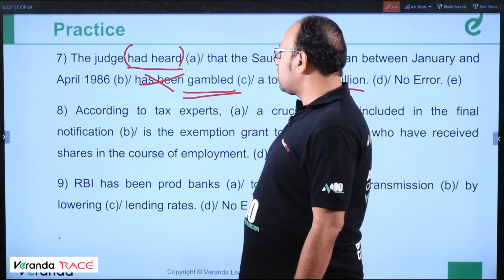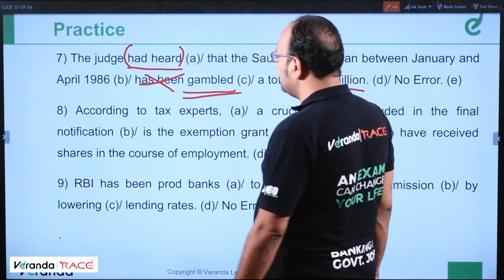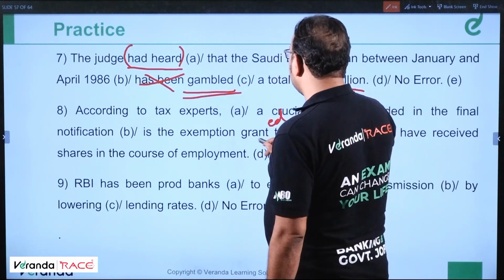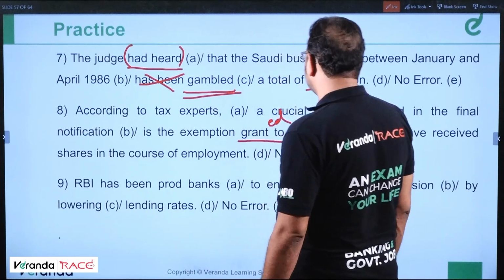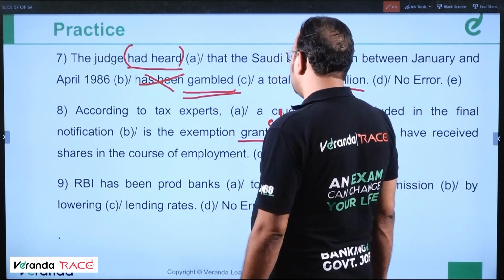Okay. Next. According to tax experts, a crucial aspect included in the final notification is the exemption granted. Granted. Simple past. Exemption granted to taxpayers who have received shares in the course of employment.